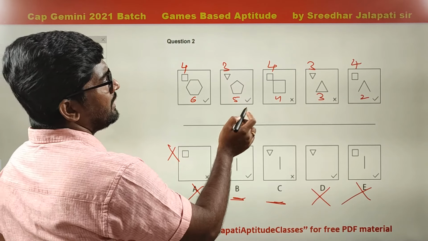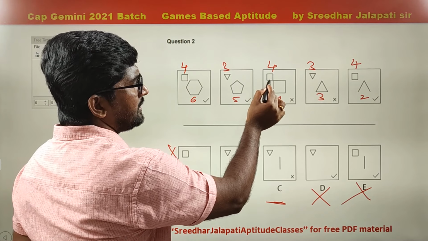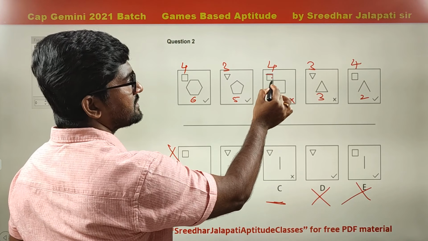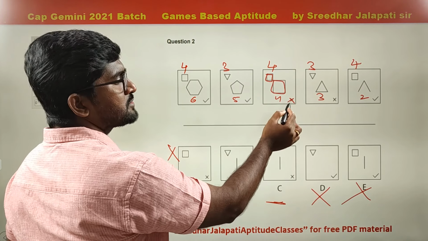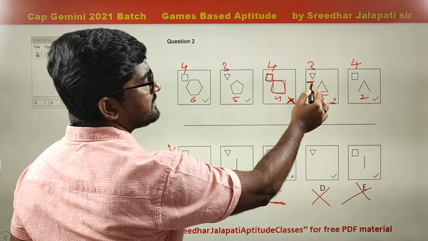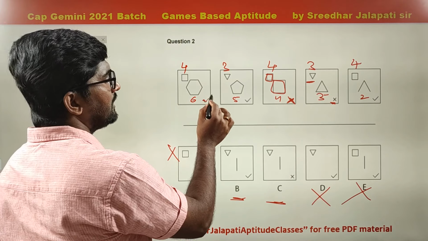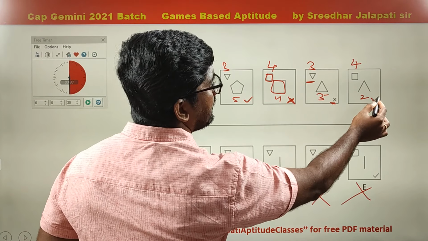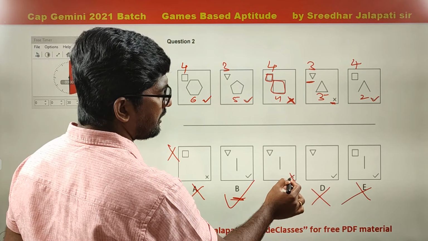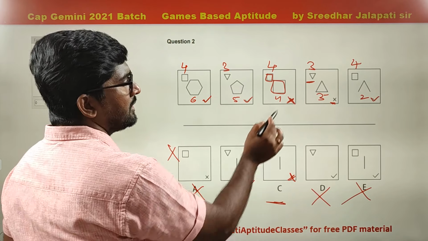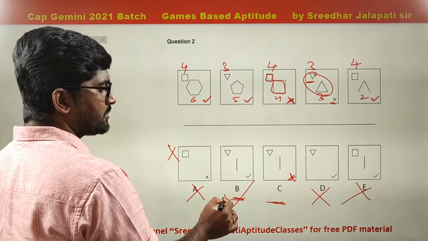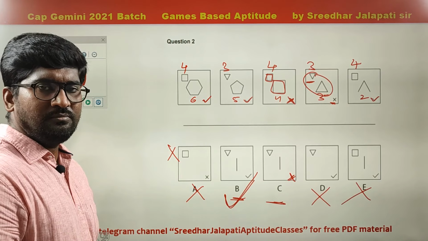Now if you see, when both smaller figure and the bigger figure has same number of sides, it is cross mark. If you see here, this is square with 4 sides, square with 4 sides, so cross. Here also triangle, triangle, cross. When they are same, cross. When they are different, tick mark. Now triangle and line different, so tick mark. So answer option B. It cannot be C. It cannot be cross because both are different. When both are same, cross mark. When both are different, tick mark. So answer option B. Hope you understood.